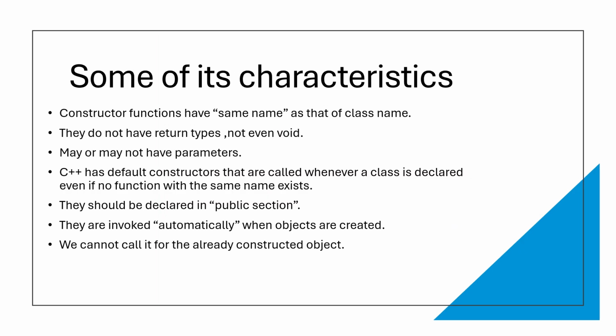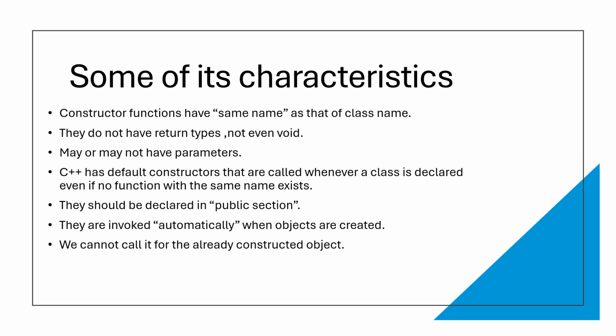Some of its characteristics. So what are the characteristics? The constructor function has the same name as the class name. Then they do not have return types. Then they may or may not have parameters. C++ has a default constructor that is called whenever a class is declared, even if no function with the same name exists. So the default constructor is called when the class is declared; if a function is not there, then the default constructor can be called.